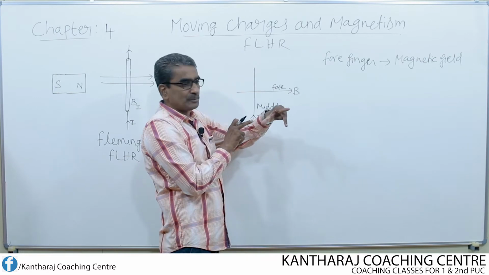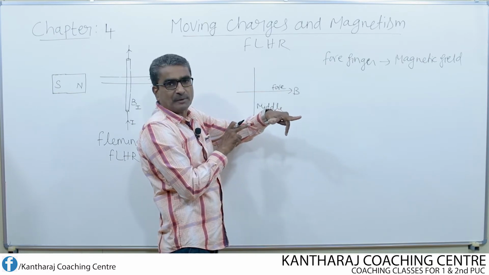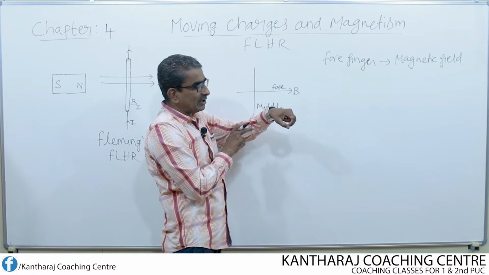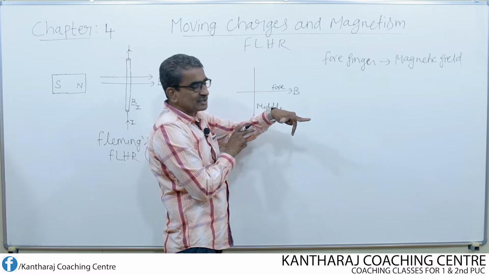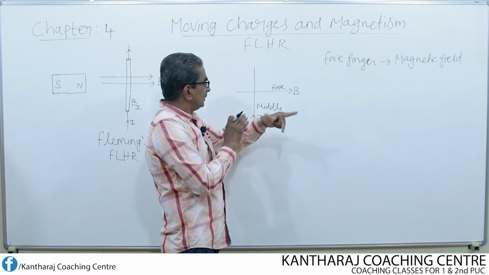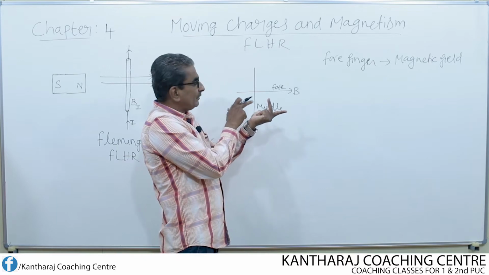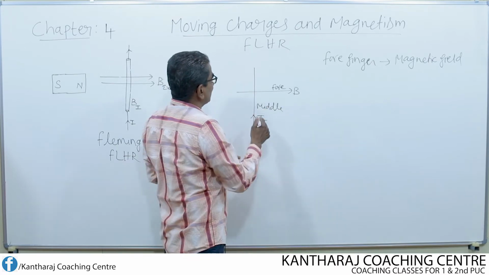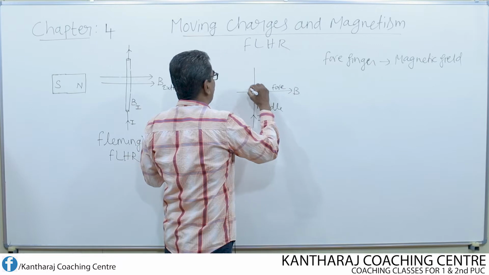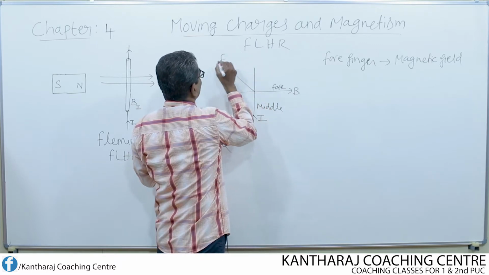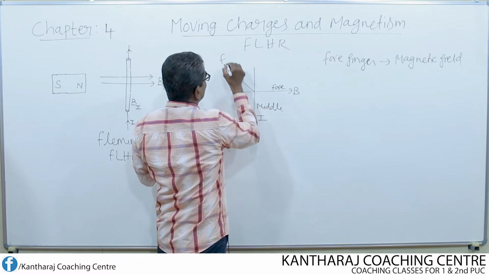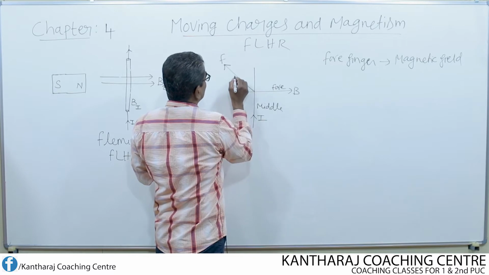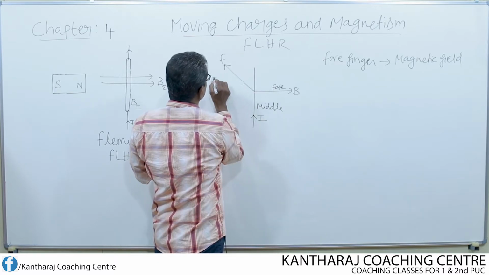All three fingers should be stretched out, mutually perpendicular to each other. They should not be in a contracted position. They should be clearly stretched out like this to apply this rule. So, now the thumb, which is stretched out in the backward direction, gives the direction of force acting on the conductor. So, this is the direction of force, and this is given by the thumb finger.